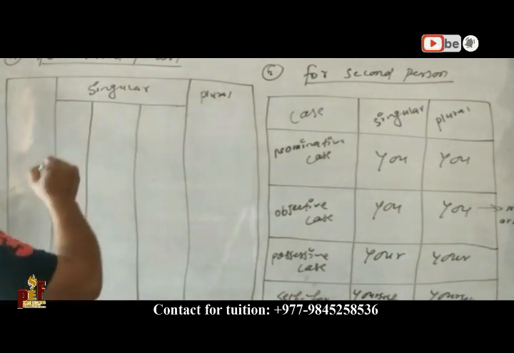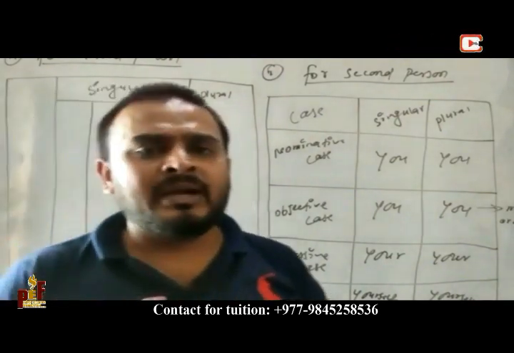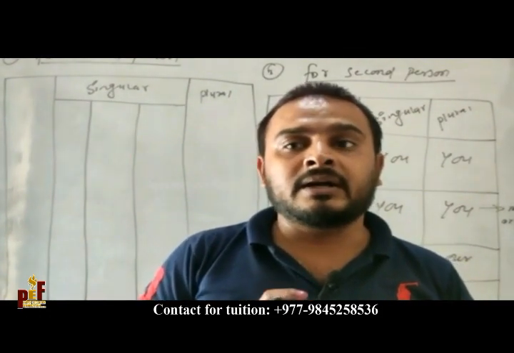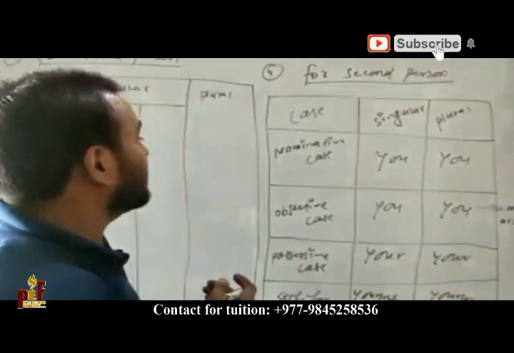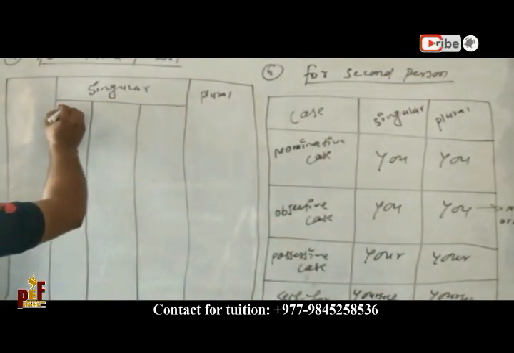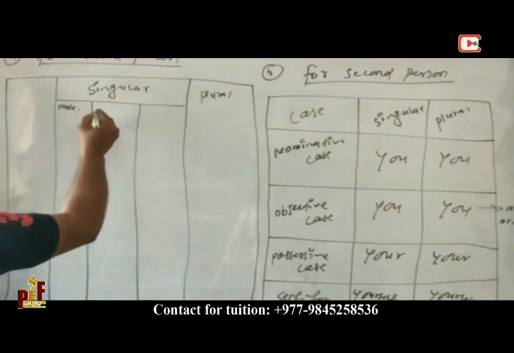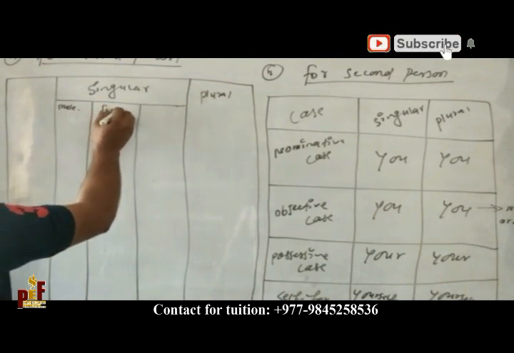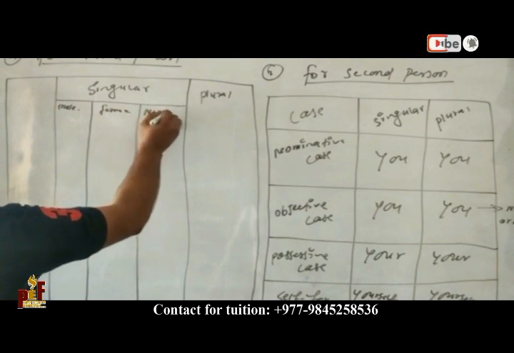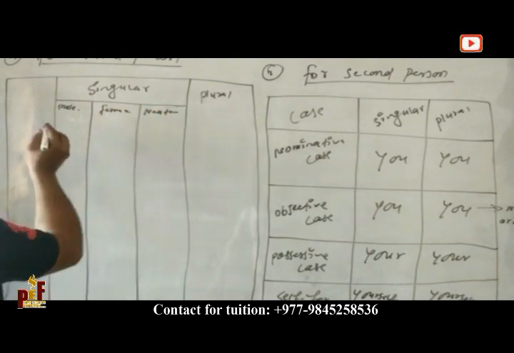You know the male and female: masculine, feminine, and neutral, that is the non-living things. So I am going to write here male, that is masculine, female, feminine, and neutral, the non-living things.